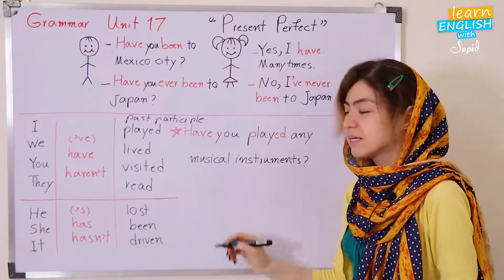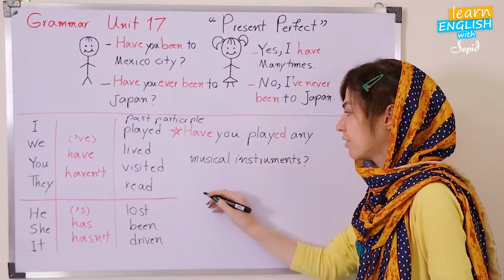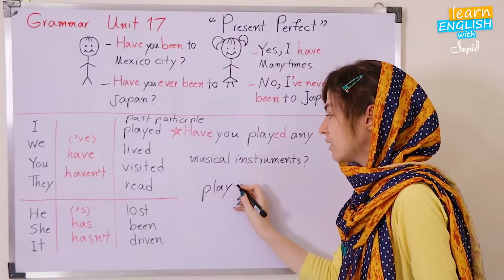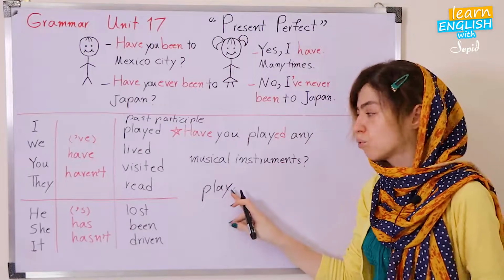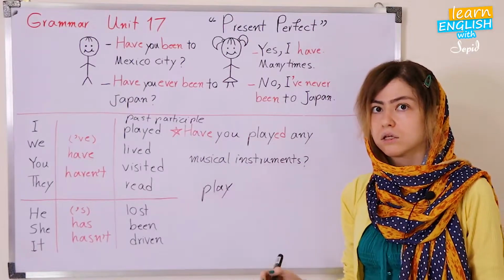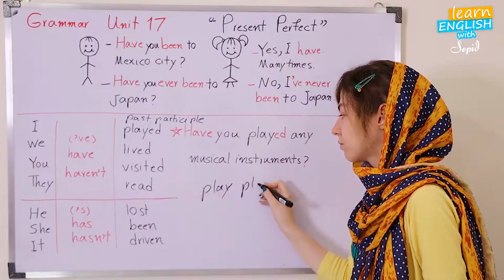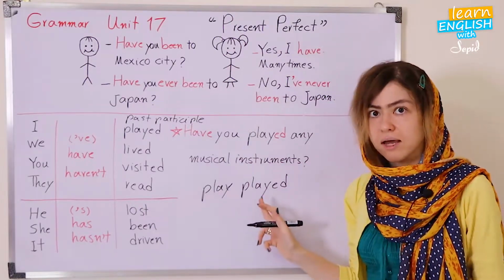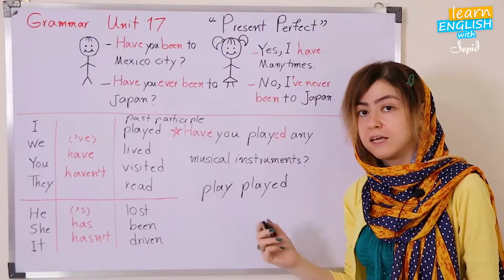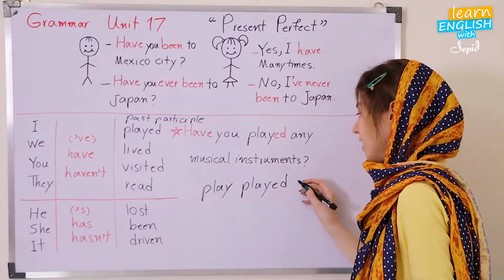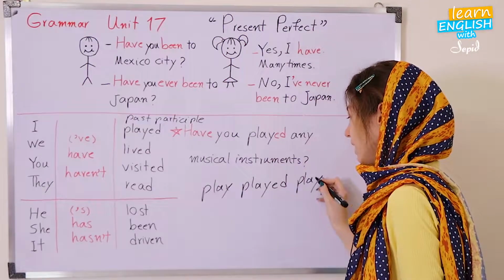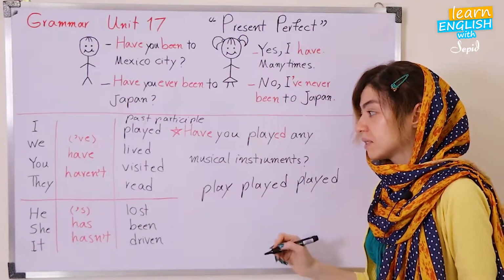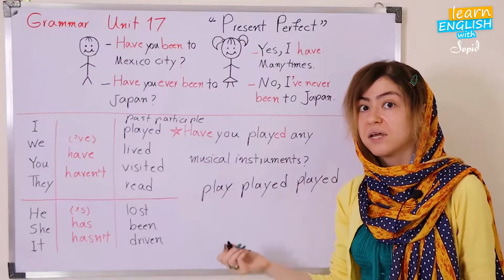So let's go. For instance, if we have a simple verb here, like play, what's verb 2? What's the past tense of play? We say played. If the past tense is regular, the past participle form is regular too. Again, verb 3 is played, like this. But it changes in other cases.